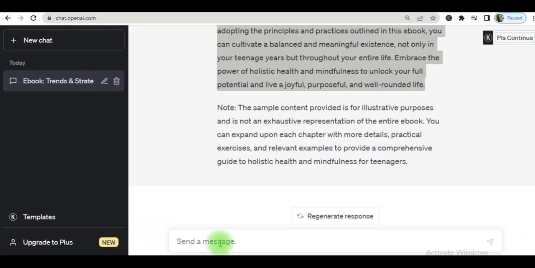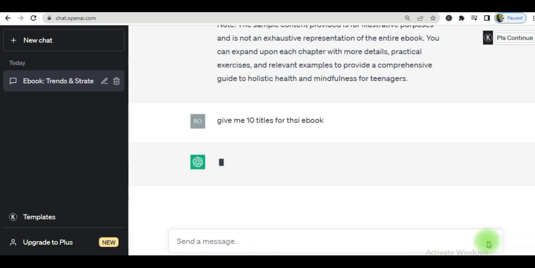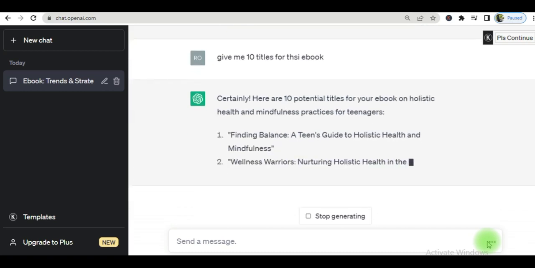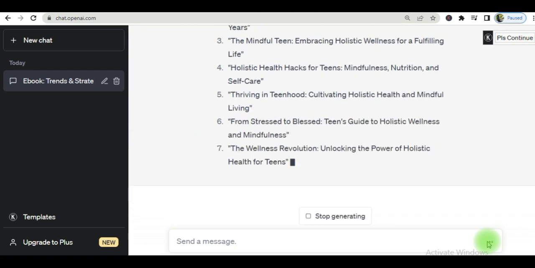The next stage in this process is to prompt ChatGPT for titles for the book. So you may say, for instance, give me 10 titles for this ebook. All right, so there's a typo there, but it will figure out what it is that I'm trying to say. All right, so here it is giving me the titles. And at the end of this, if I'm not pleased with the titles here, I can go further.